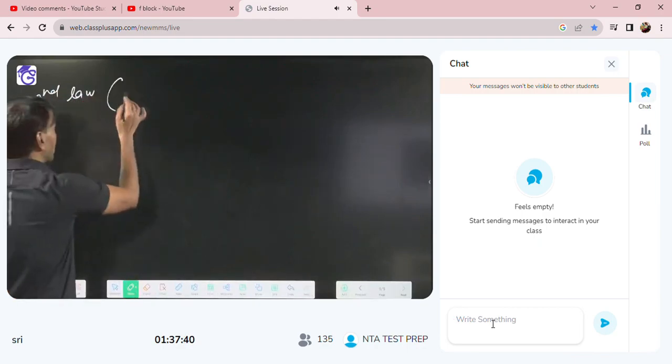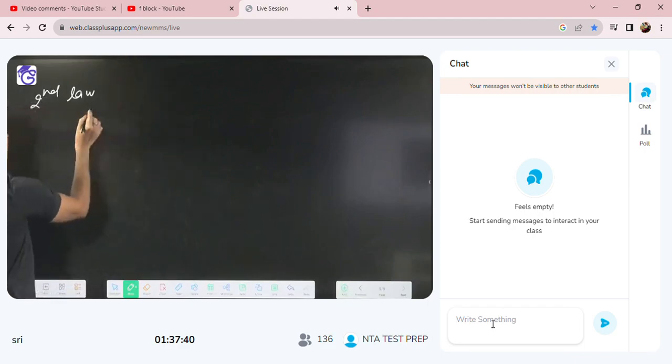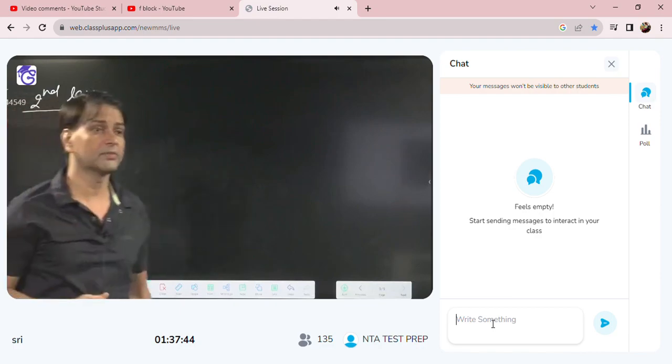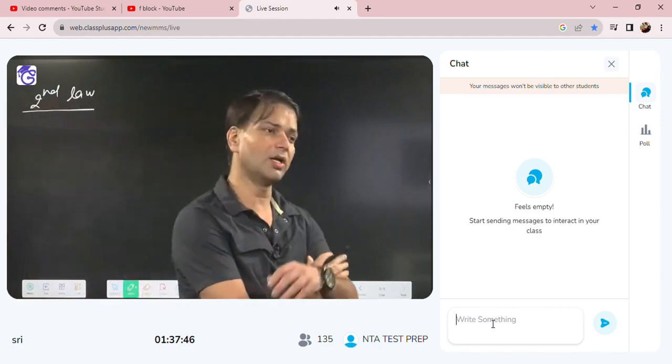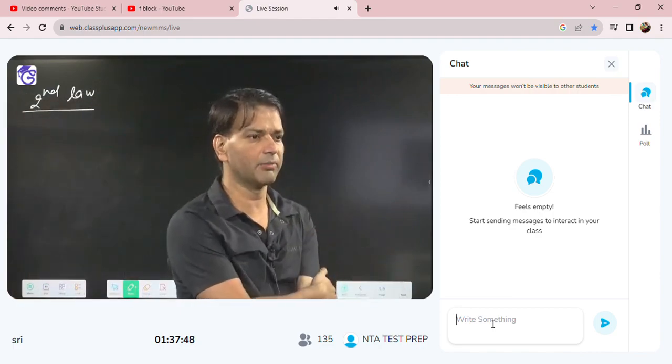Then the second law, that is the law of velocity. For all the planets, that is applicable for all the planets.